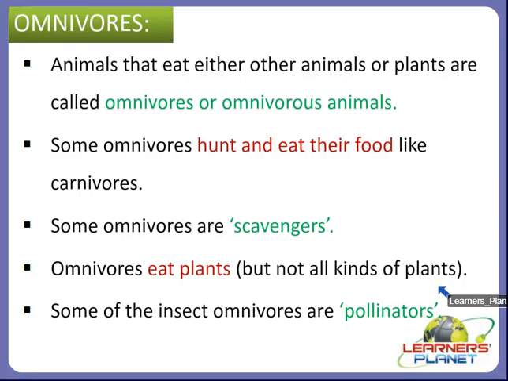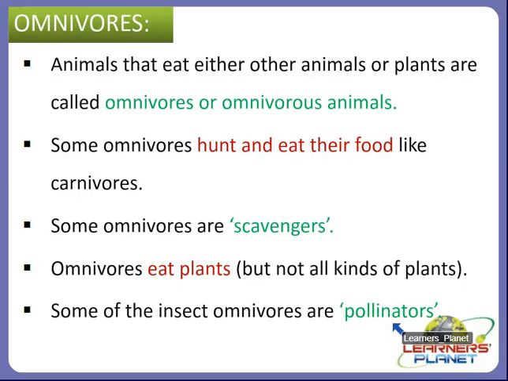But there are some omnivores that cannot digest some of the substances in grains, and that is why they do not eat all kinds of plants. They eat only some parts of the plant, right? So omnivores can eat fruits and vegetables, and some insect omnivores are also there, which are termed as pollinators.